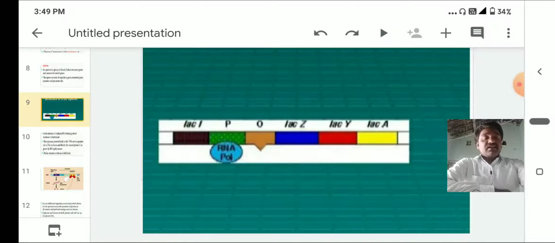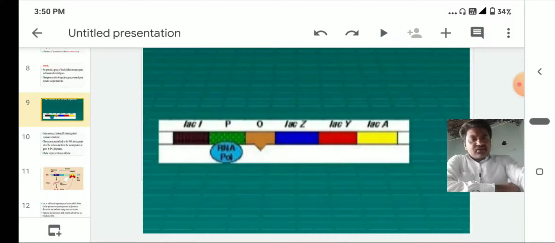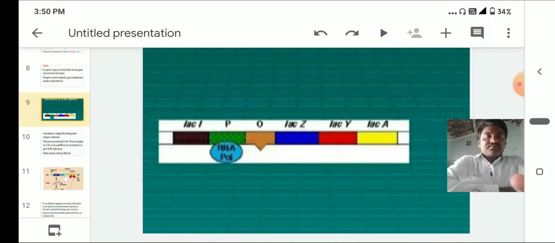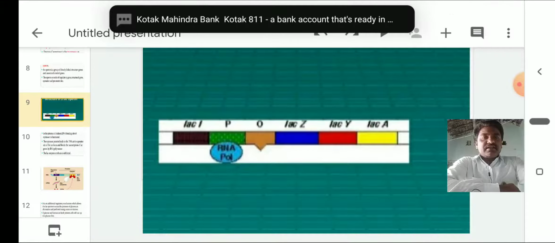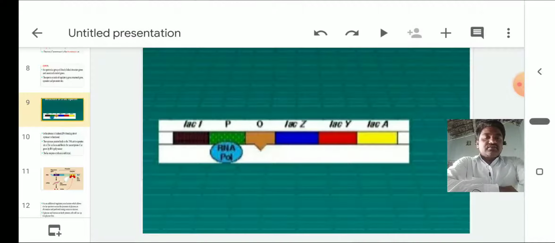That is the reason why lacZ, lacY, lacA information codes on to the mRNA. Generally the lactose reacts with the operator. So this is the gene in switch off condition, and the switch on condition is whenever the repressor comes out of the operator.